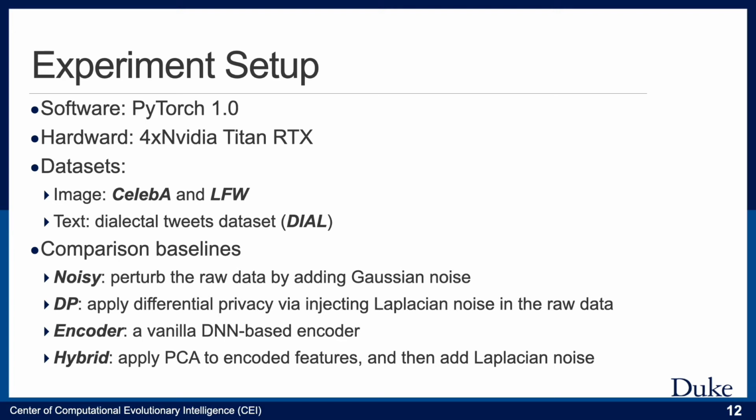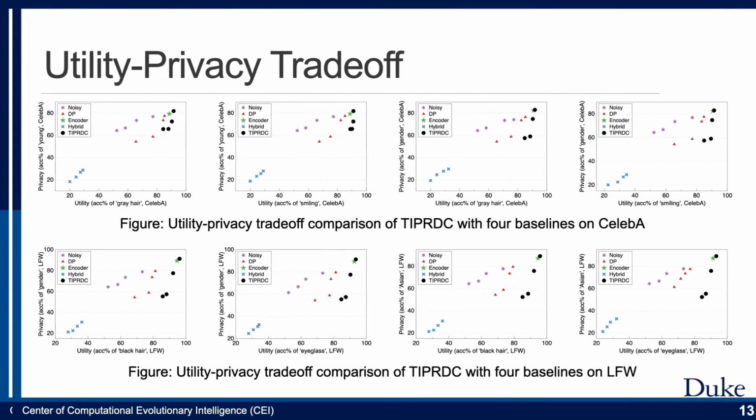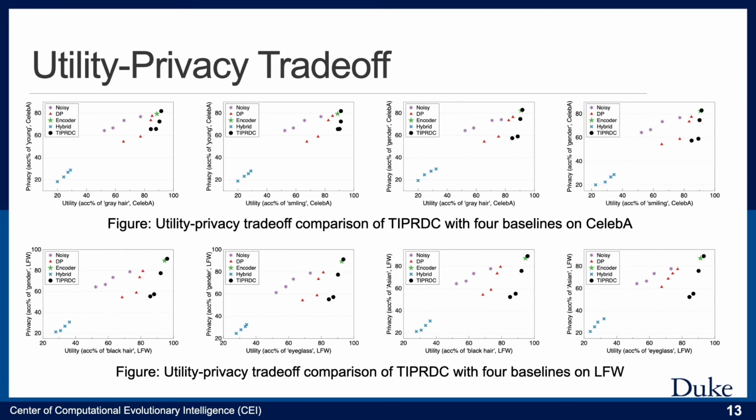The DP method means applying differential privacy, where we inject Laplacian noise into the raw data. The encoder is a basic DNN-based encoder to learn latent representation, and it holds the same model architecture as the feature extractor in our framework. The hybrid method applies PCA to the extracted features from the above encoder, and then adds Laplacian noise to those compressed features. First, we evaluate our method on 2 image datasets, SaliB and LFW, and we compare the utility privacy trade-off of our method with 4 baselines.